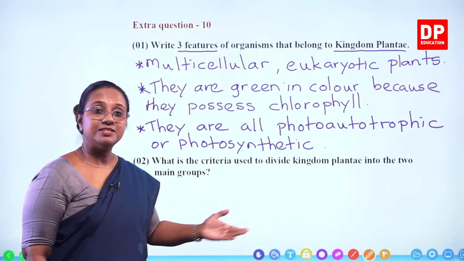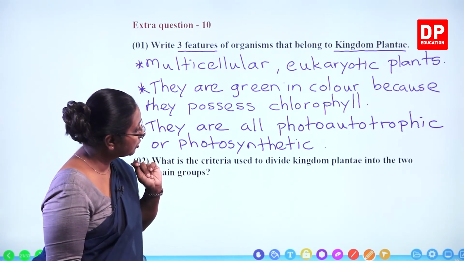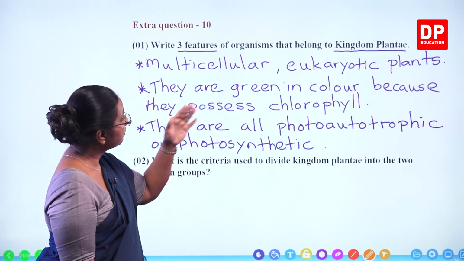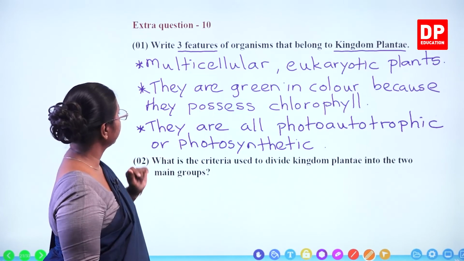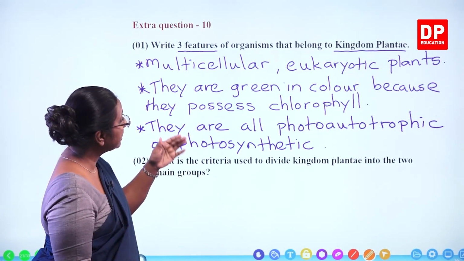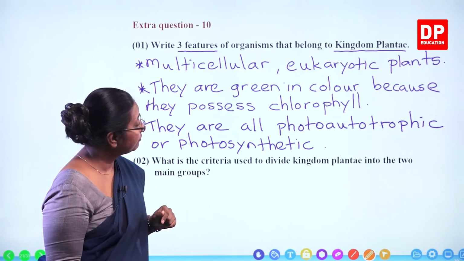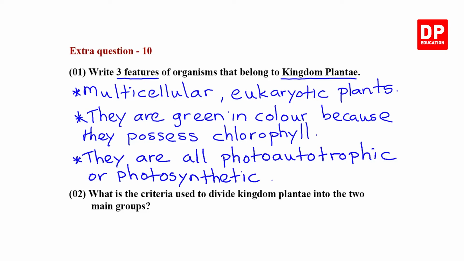Or you can even say they all carry out photosynthesis. So they are all photoautotrophic or they are photosynthetic. Three features of kingdom Plantae: multicellular eukaryotic plants, or you can say organisms. They are green in color because they possess chlorophyll, and also they are all photoautotrophic or photosynthetic. So those are the features of kingdom Plantae.